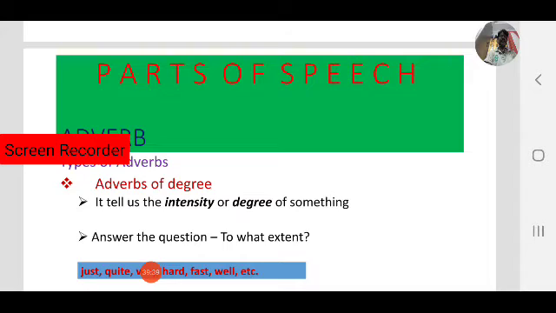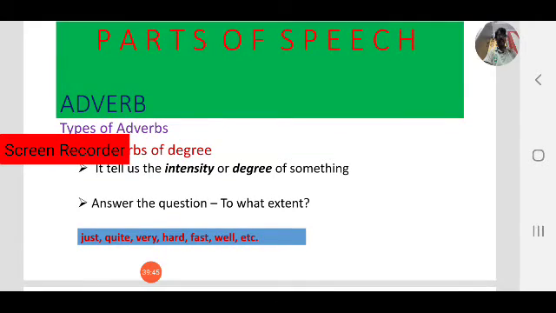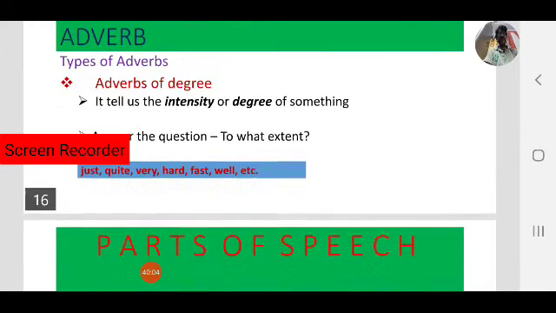If you get an answer, that is an adverb. Okay, words like just, quite, very, hard, fast, well, etc. come under adverbs of degree.